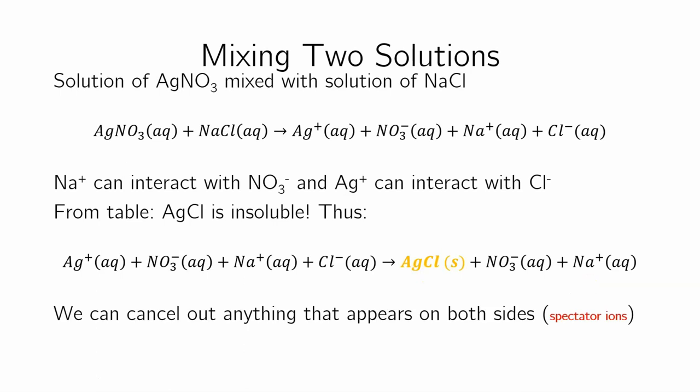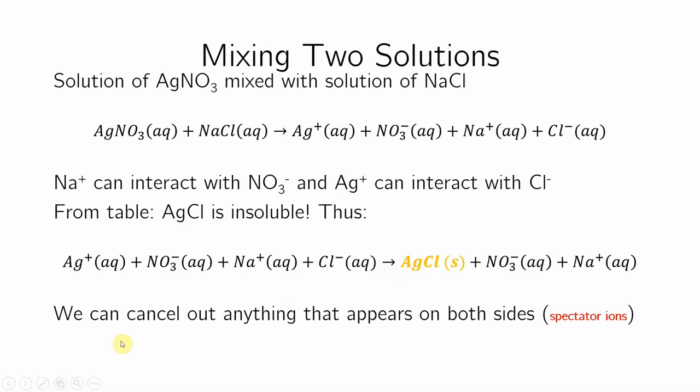Now I will point out, if I'm looking at this equation, what chemists tend to do is cancel out anything that shows up on both sides. I've talked about chemical equations before, calling them equations, that they are similar to mathematical equations. Yeah, they are similar. This arrow you can act sort of like an equal sign, and if in math I have something that's appearing on both sides, I can just cancel it out. Well, in chemistry too. So if I have NO3 minus on this side and NO3 minus on this side, well, I can cancel it out.